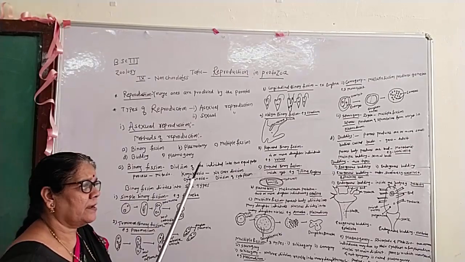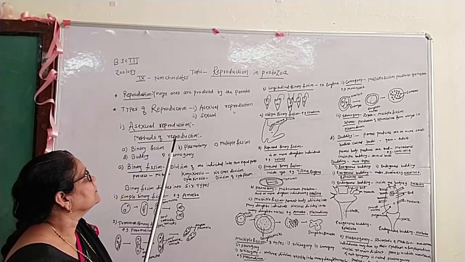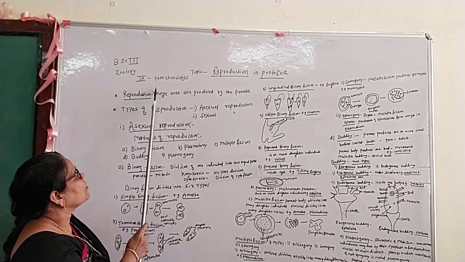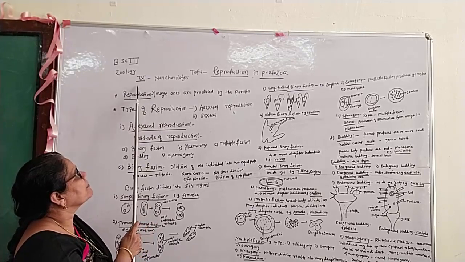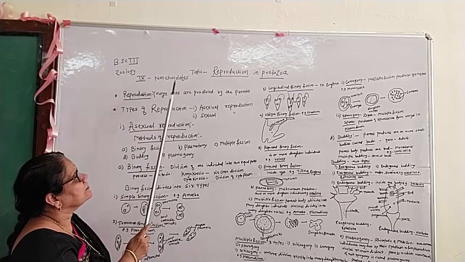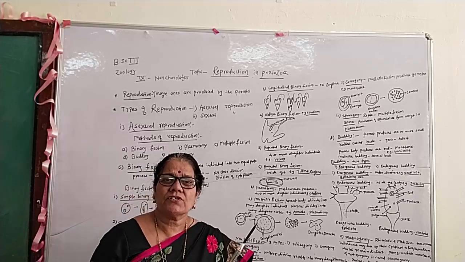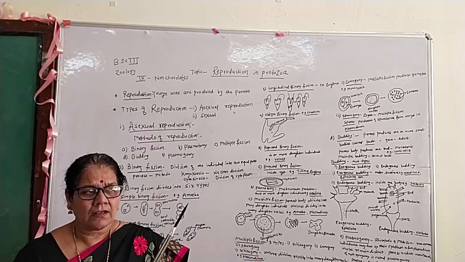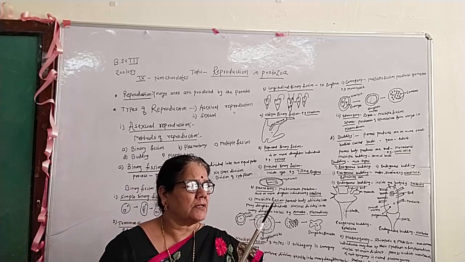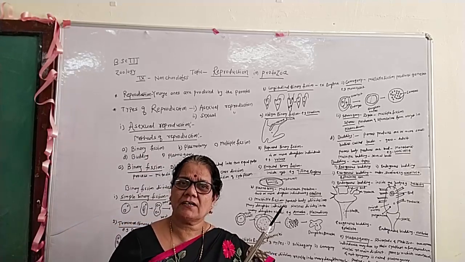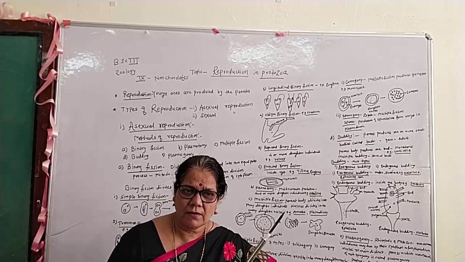Today, I am going to talk about the non-chordates paper, paper number 9. The name of the topic is reproduction in protozoa. First of all, the general characteristic features of the protozoa.